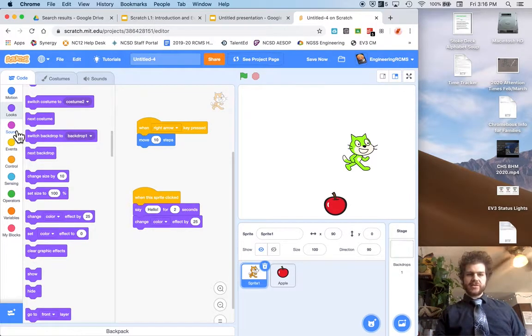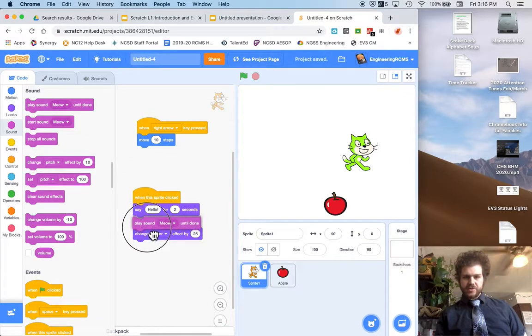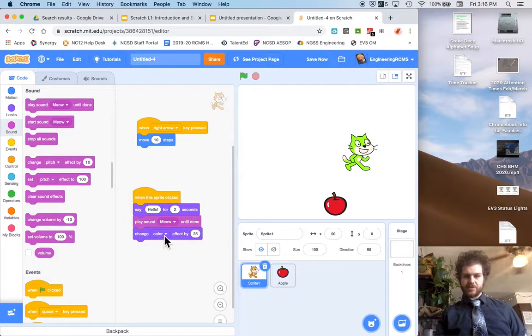I can also add sounds. Here it says play sound meow until done. I'm going to drag that in, so it's going to meow, say hello, meow, and then change color. So he did the thing, he meowed, there we go.